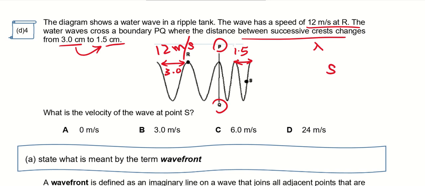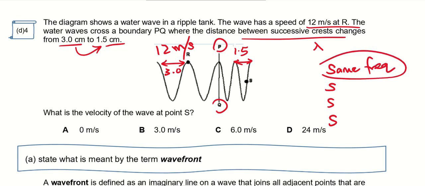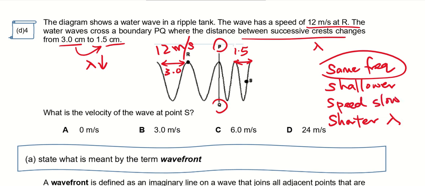So we need to use our SSSS. So the first S is same frequency. Okay, so the frequency does not change. The information given here does not talk about where it is shallower or where it is deeper, but they tell us that the wavelength actually decreases, so it becomes shorter. So if it's shorter wavelength, it means it must have entered a shallower region, right? That means the speed must be slower.